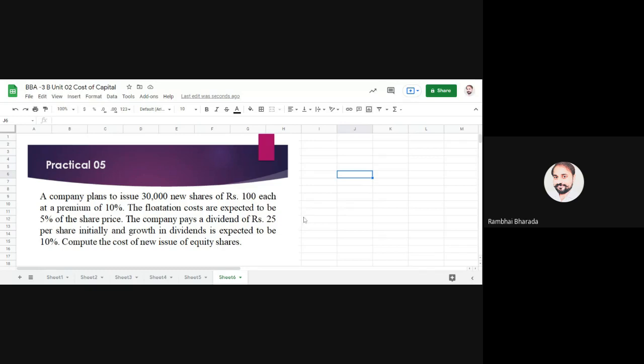Now you need to tell me the values. Your KE is equal to D divided by NP plus G. Now your turn. Please tell me the D, dividend per share. How many rupees?